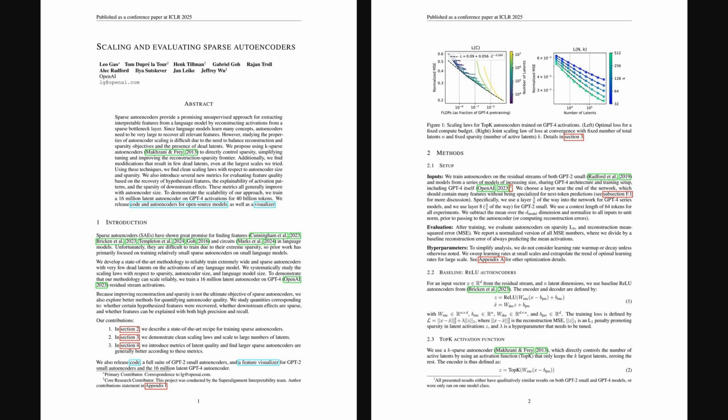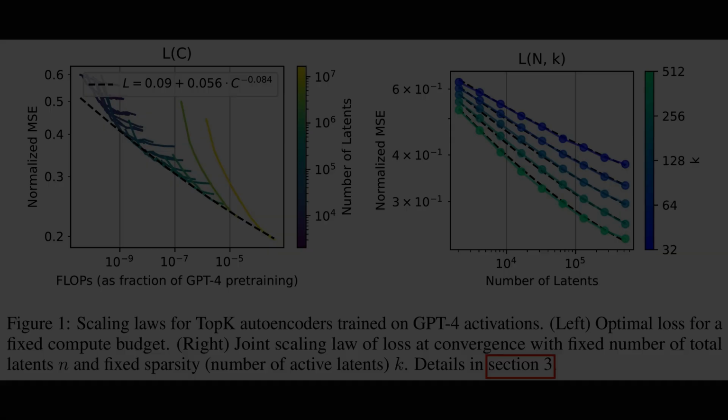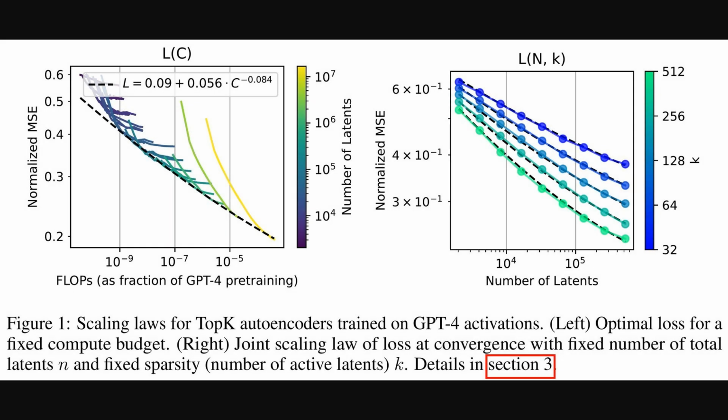We're diving into an ICLR conference paper titled Scaling and Evaluating Sparse Autoencoders, published about 3.5 months ago on January 22nd, 2025. This paper tackles how to effectively scale and assess sparse autoencoders, or SAEs. These are models designed to extract interpretable features from language model activations, and this work focuses on improving how we train really large ones.